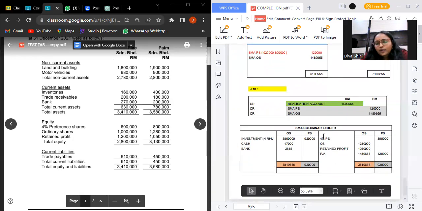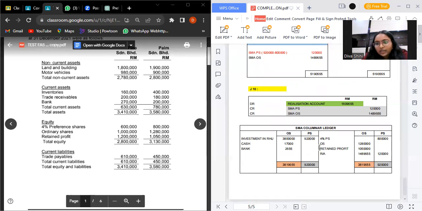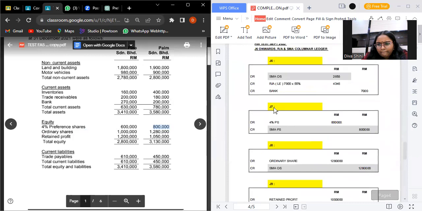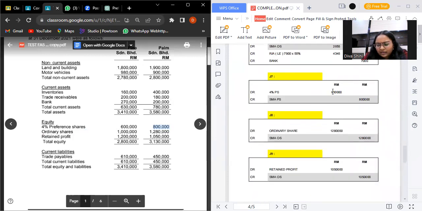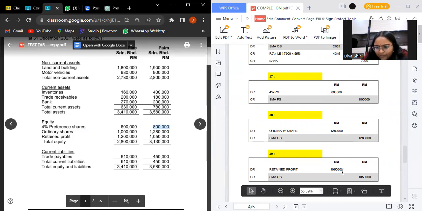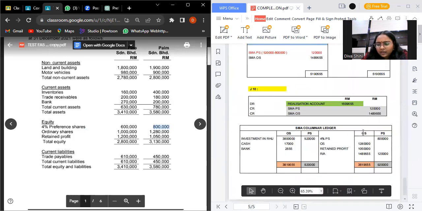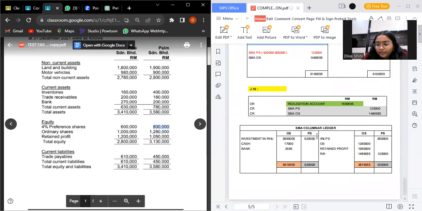For credit side is 4% preference share, ordinary share, retained profit. So 4% preference share we should take from the SOFP. Okay, we have to here. Here 800,000, 1,000,000, 280,000, and also 1,050,000. Write it in ordinary share. Preference share in preference share, ordinary share here, retained profit is stated as ordinary share, and then the last, realization account, from here we need to take these two credit.